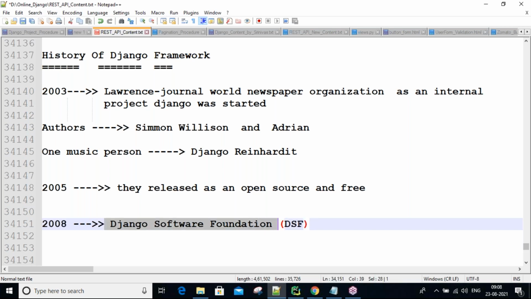By using this one, you developed one project and saved a lot of money. For example, using Java, 10 lakhs you are spending for your project. Using this framework, only 5 lakhs you are spending. Means 5 lakhs money you are saving.